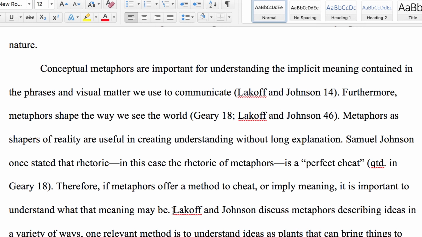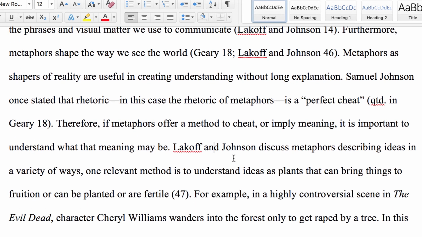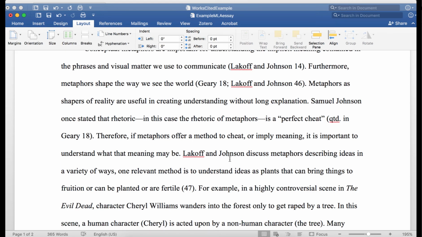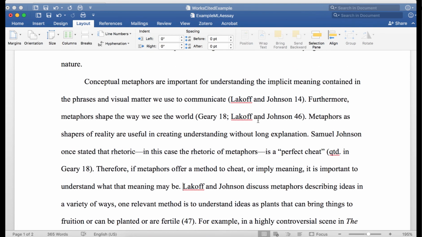I want to say something about Lakoff and Johnson and their book and metaphors, but without putting it in a parenthetical in-text citation, right? To make it more of just a regular sentence. So in this example, I wrote this sentence. I discussed Lakoff and Johnson, and I just say what page number it is. I'd like to move back into this paragraph about metaphors.